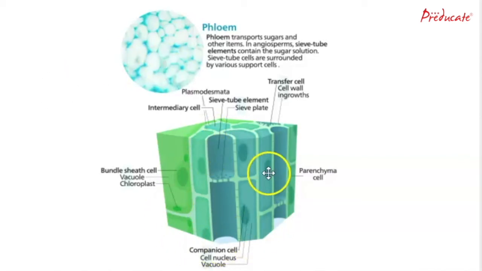So here we can see the structure of phloem. The outer covering is a parenchyma cell. This is the bundle sheath. This is the vacuole, and these are chloroplast cells which are responsible for photosynthesis. These are the companion cell nucleus and vacuoles. It contains various parts, that is sieve tube elements and sieve plates. These are the structures of sieve tube elements and sieve plate. This is the intermediary cell, and the one above is the plasmodesmata.